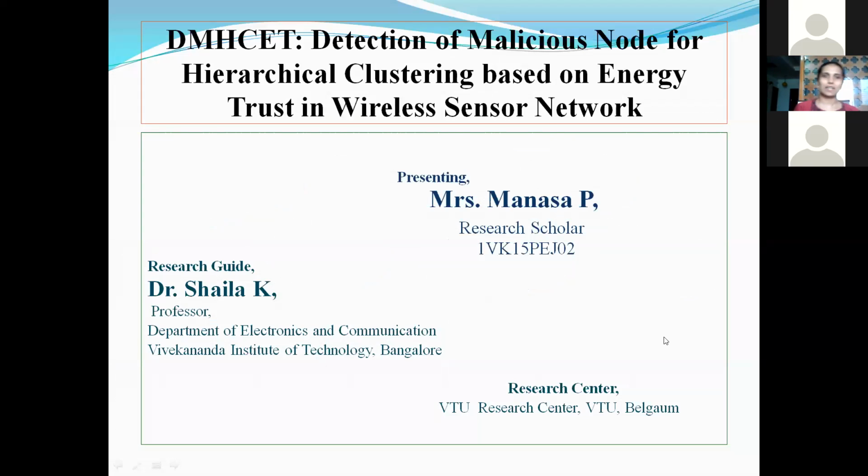Hi all. Myself Manasa P. I'm doing my research work under the guidance of Dr. Shaila K, Professor, Department of Electronics and Communication, Vivekananda Institute of Technology, Bangalore. My research paper is DMHCET, a detection of malicious node for hierarchical clustering based on energy trust in wireless sensor network.